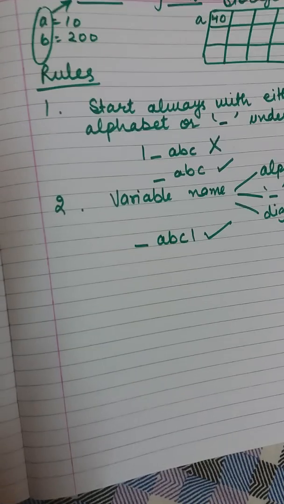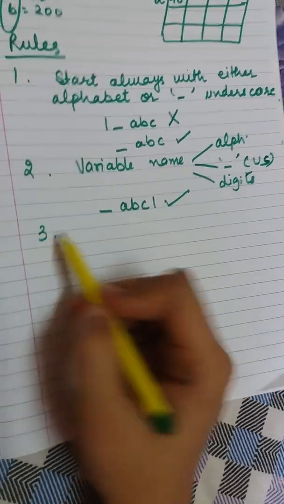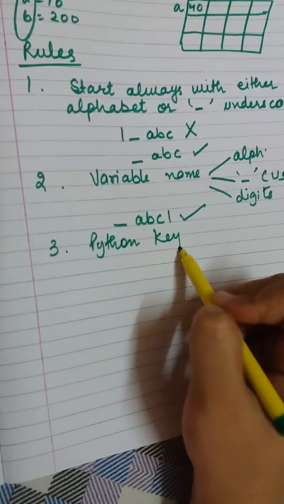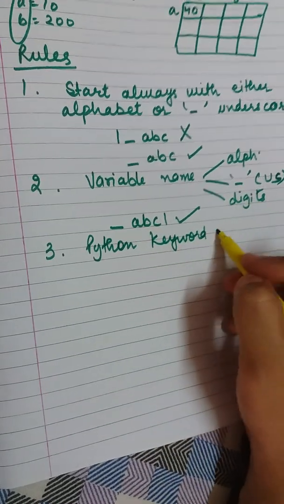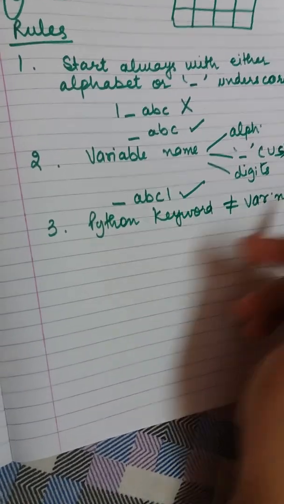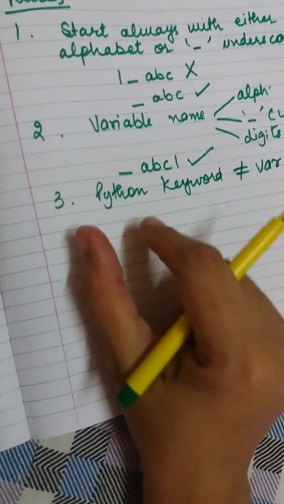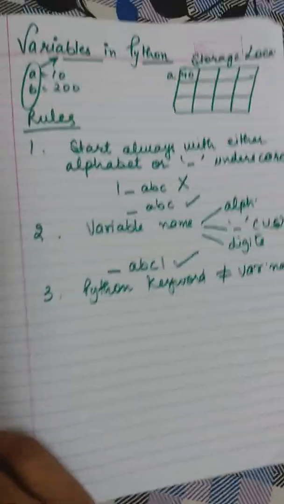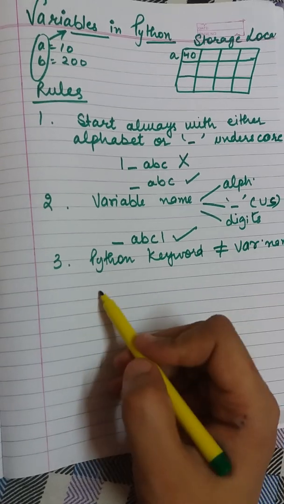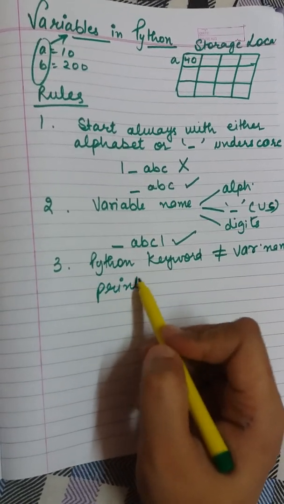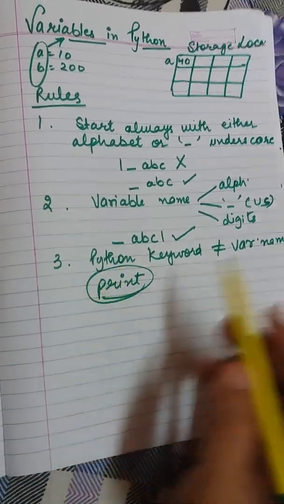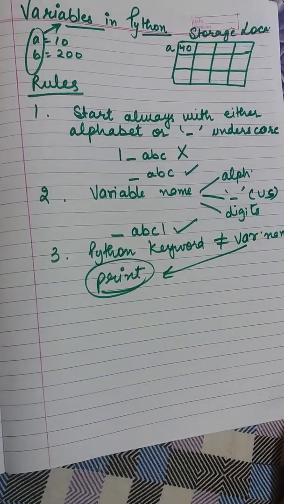Now the third rule is a Python keyword cannot be a variable name. That means a keyword which is already reserved by Python for its use cannot be a variable name, like print. This word is already used in Python, so it cannot be a variable name.